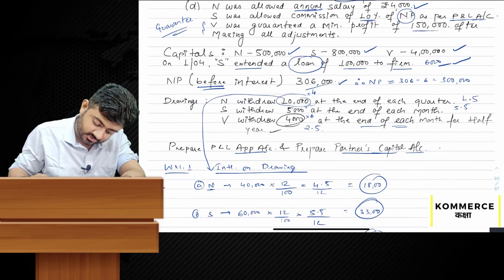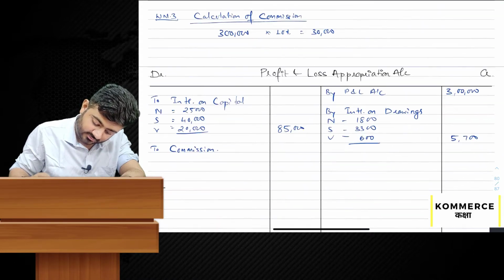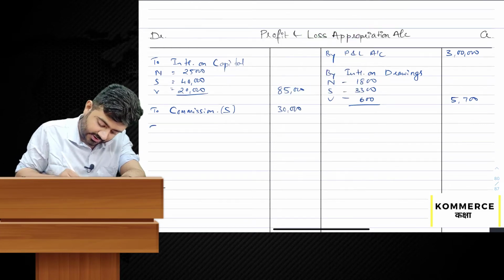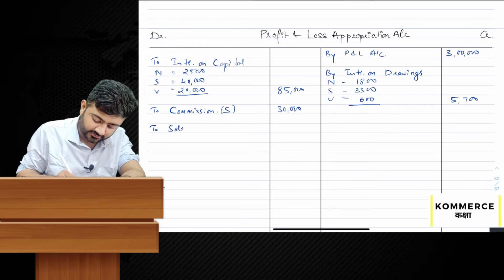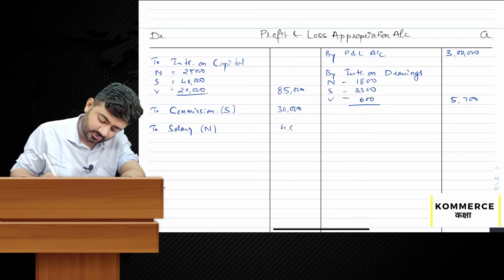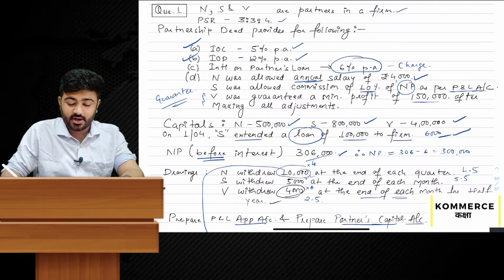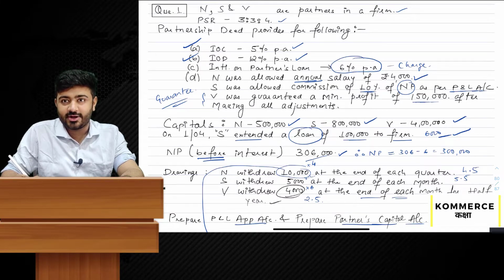To commission given to S, 30,000. To salary given to N, 4,000. I hope all the entries are over. And interest on partner's loan will not come to the profit and loss appropriation account. It is a charge against profit and will directly go to partner's loan account.